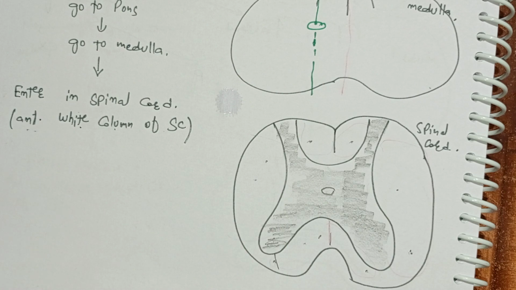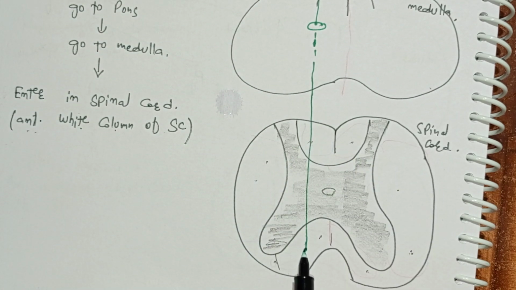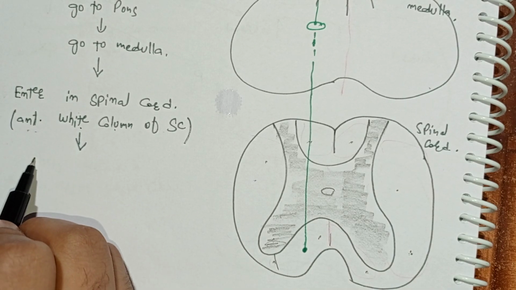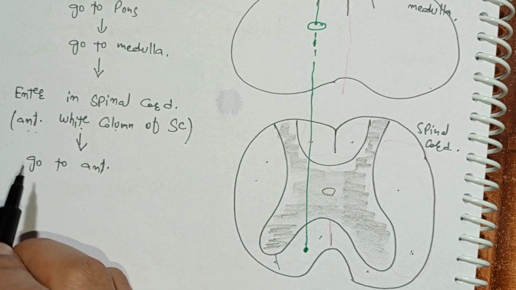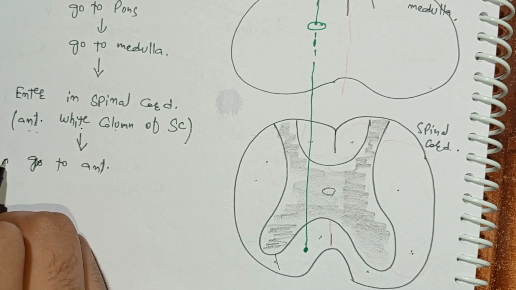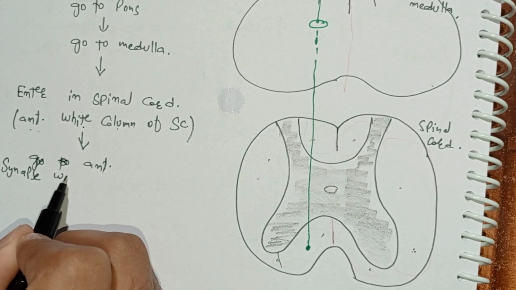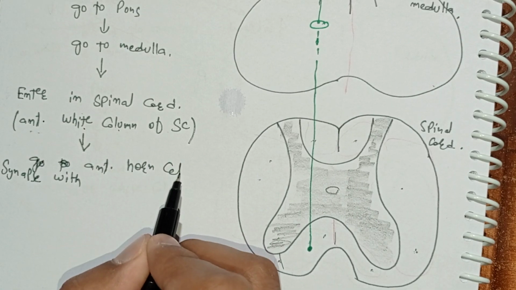So the fibers now go down. They enter the anterior white column. They don't cross. They enter the anterior white column of the same side. Clear? Then after they enter the anterior white column of the same side, fibers go to anterior horn cells and synapse with anterior horn cells.